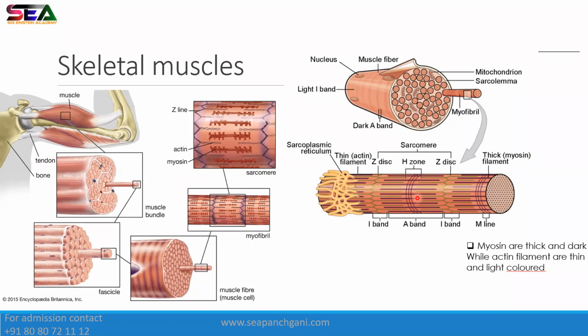Sarcomere, sarcoplasm, and sarcolemma. Here you can see the sarcolemma. Sarcolemma is the membrane, the layer which covers each muscle fiber. All right, moving forward.